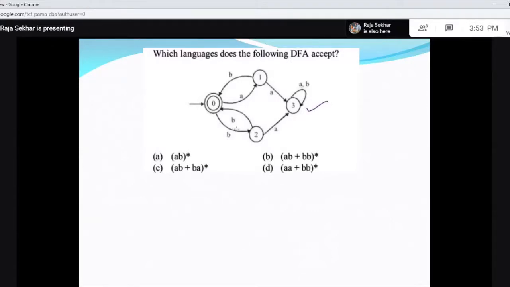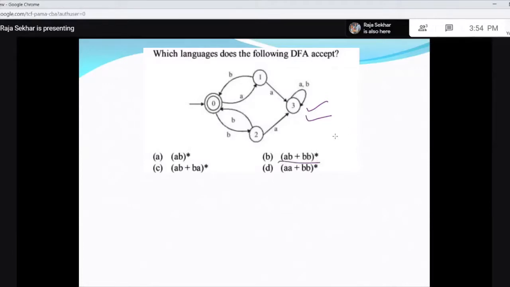And you are in B, A also it is coming here. That means you don't get AA or BA, right? So AB or BB repeated any number of times, including epsilon.